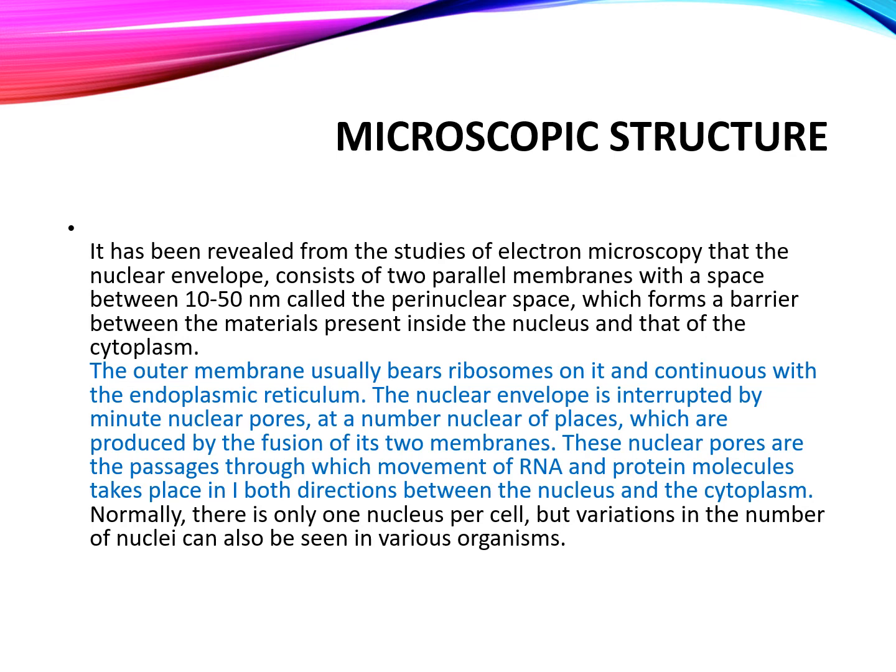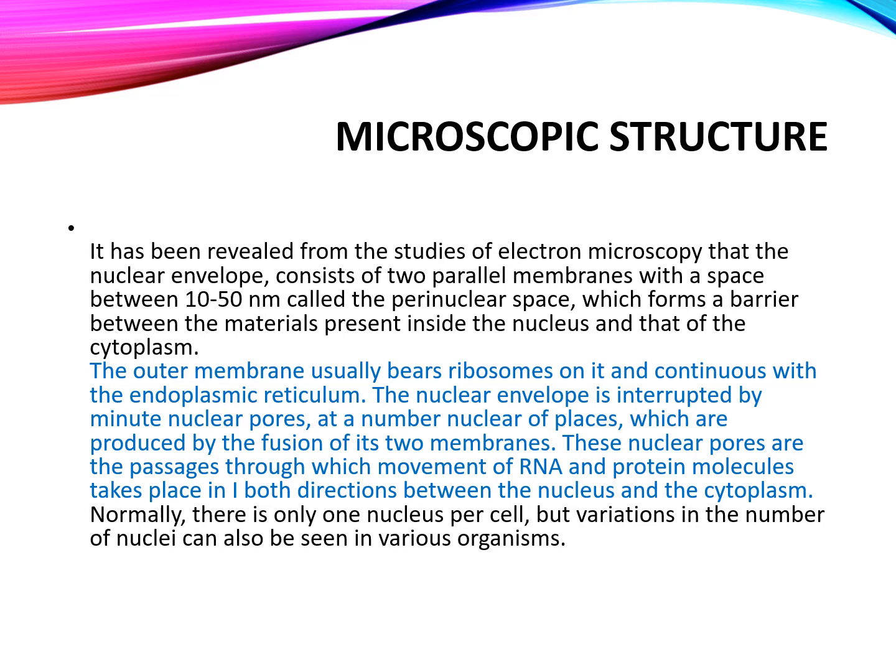The outer membrane usually bears ribosomes on it and continues with the endoplasmic reticulum. The nuclear envelope is interrupted by minute nuclear pores at a number of places, which are produced by the fusion of its two membranes. These nuclear pores are the passages through which movement of RNA and protein molecules takes place in both directions, in and out. Normally there is only one nucleus per cell, but variation in the number of nuclei can also be seen in various organisms.